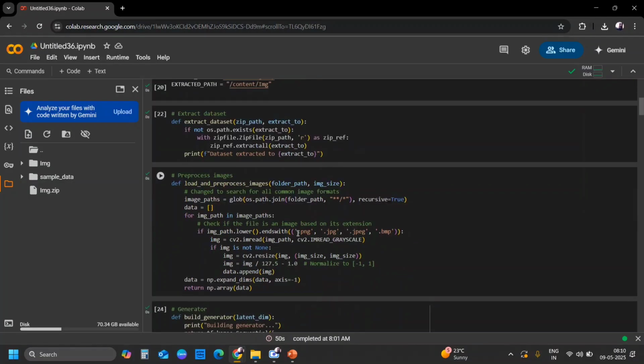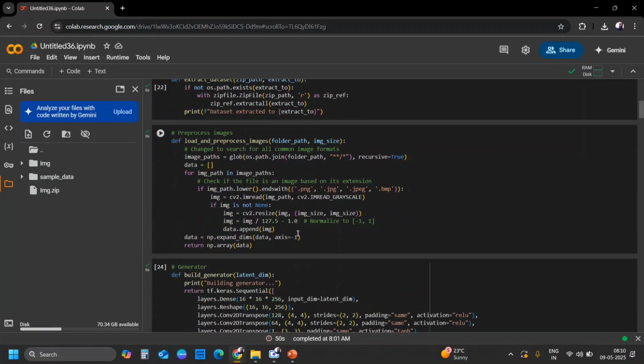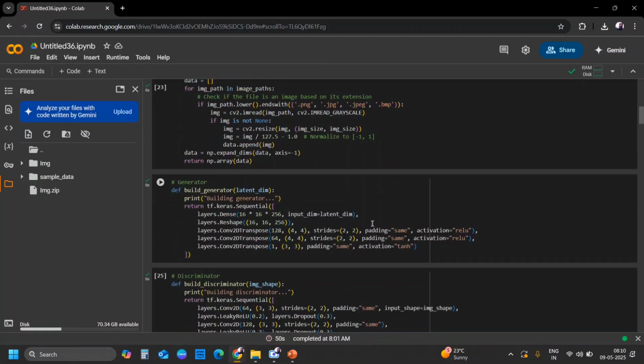Let us go to loading and pre-processing images. Here, all images are found recursively, converted into grayscale, resized to the image size mentioned above, and normalized to the range from -1 to 1. Then is the generator, which converts a noise vector into a 64 by 64 image using upscaling layers.